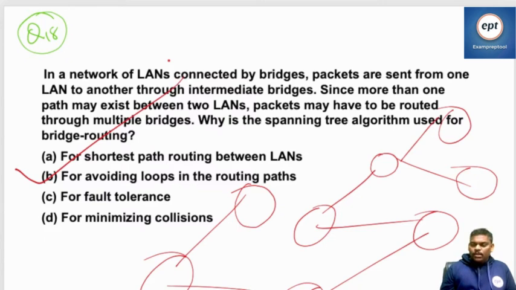So the purpose of spanning tree is avoiding loops. Because this spanning tree never has a cycle. Cycle not there means there is no chance of infinite loop. Spanning tree purpose is not shortest path.